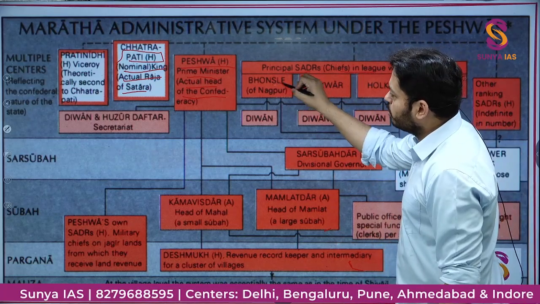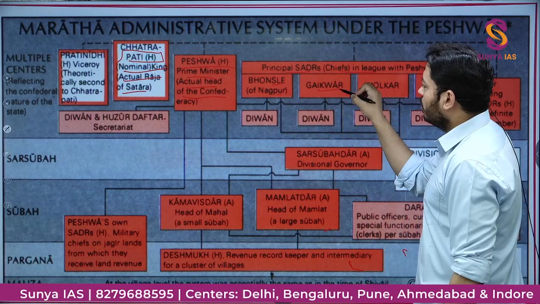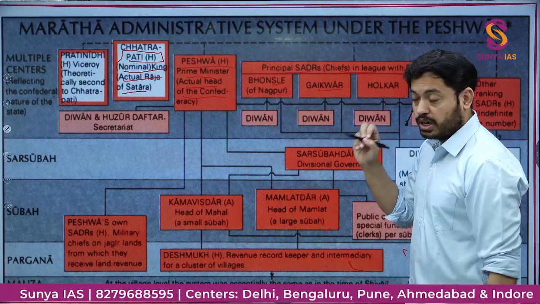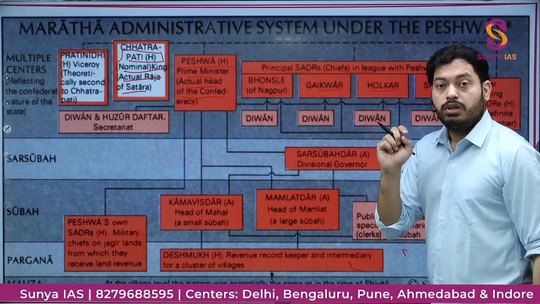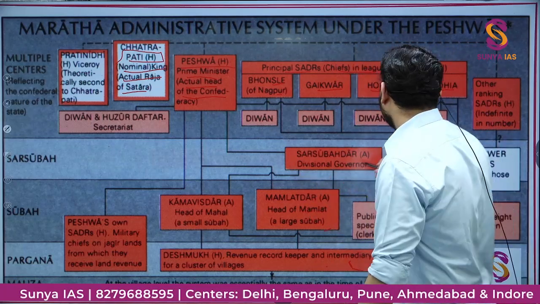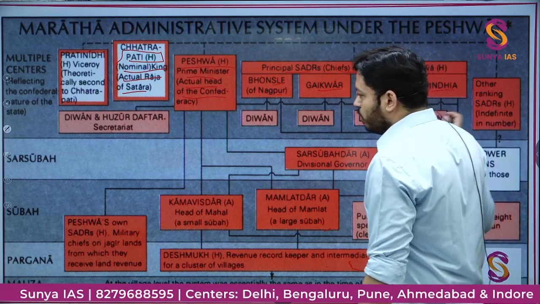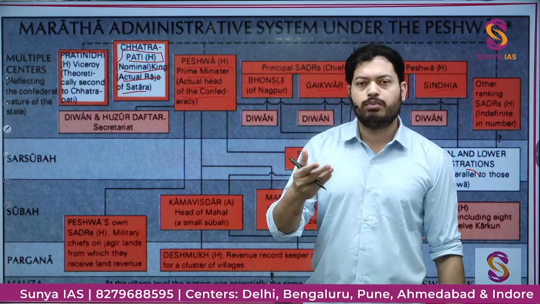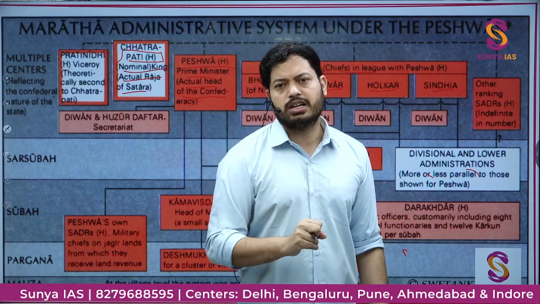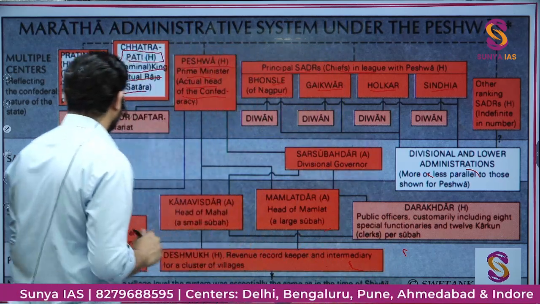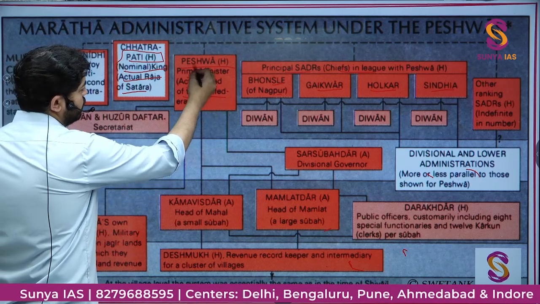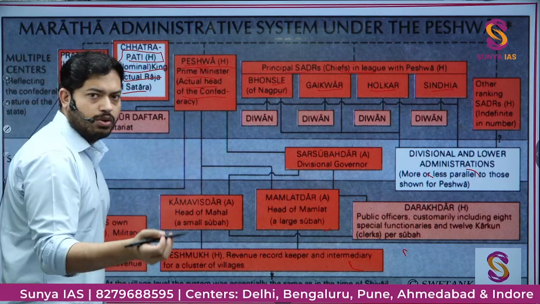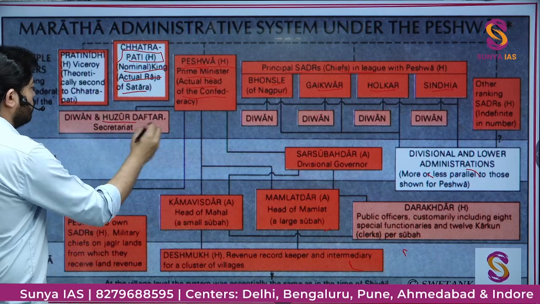They became the Bhosles of Nagpur, Gaikwads of Gujarat or Baroda specifically, Holkars of Indore, and Scindias of Gwalior. Fine. Now there were a few other Sardars also, like Puars and all. In total there were almost 12 Sardars who were very powerful. Each of them had a Diwan. As the Prime Minister, Peshwa also had his own PMO called the Peshwa Daftar or Huzur Daftar.